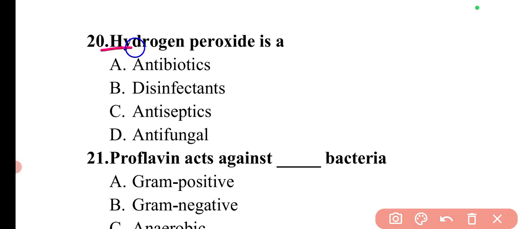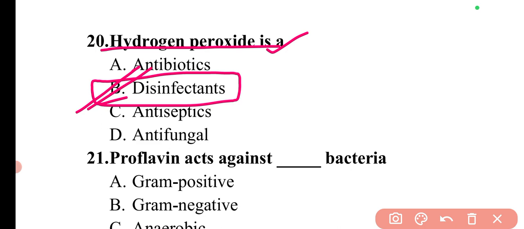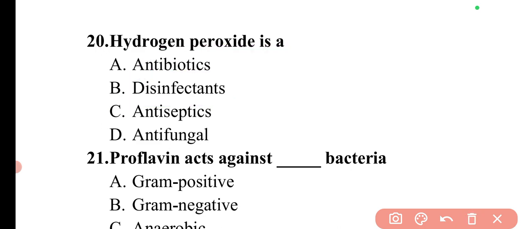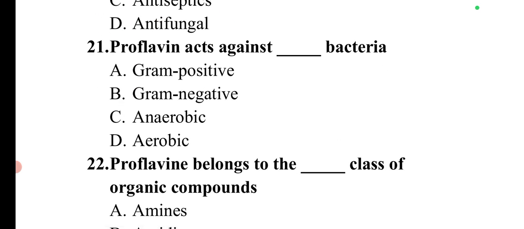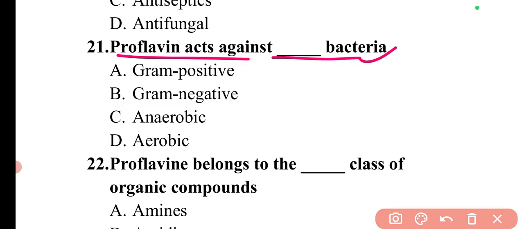Next question is, what is hydrogen peroxide? So it is a disinfectant. So here option B is correct. Next question is Proflavin acts against. So Proflavin is also an antiseptic compound, and it acts against the gram-positive bacteria. So here option A will be the correct answer.